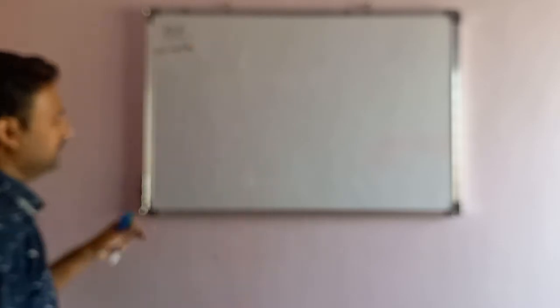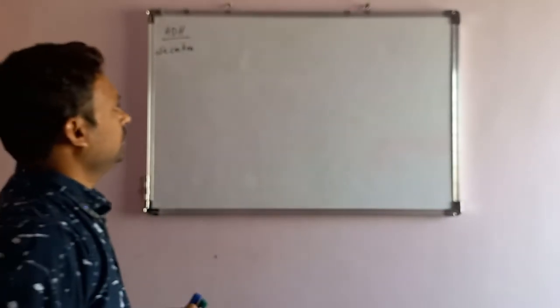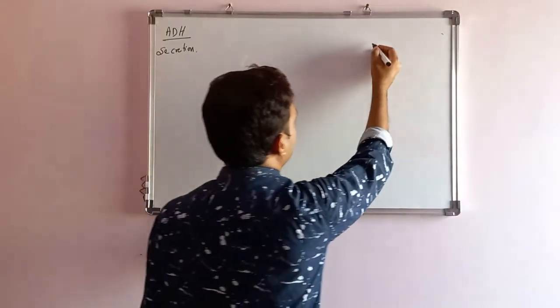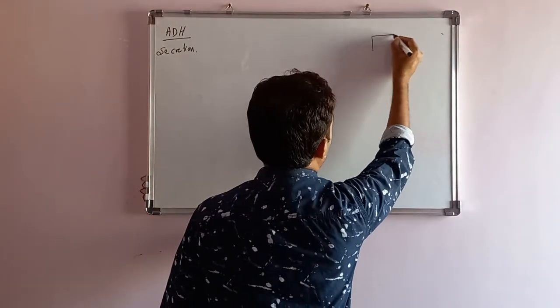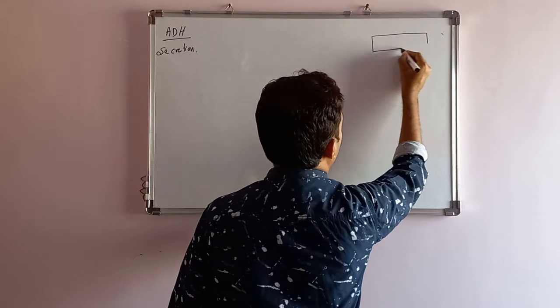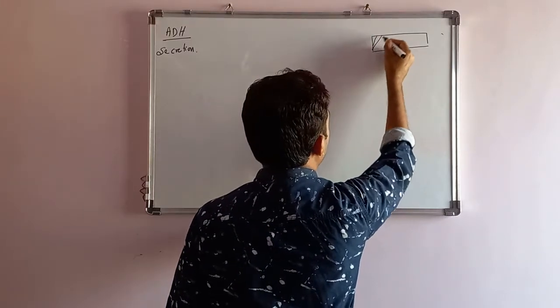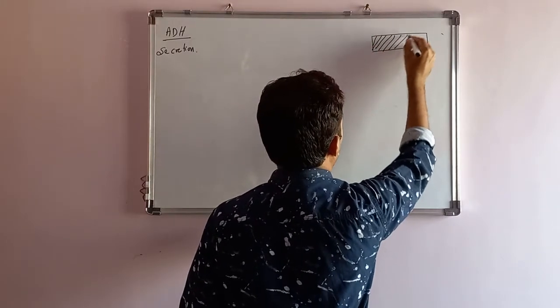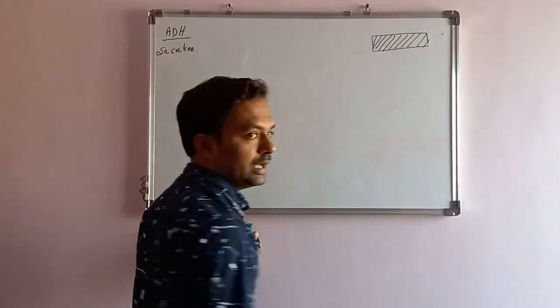ADH hormone secretion. So we'll draw a diagram here. This is the hypothalamus.